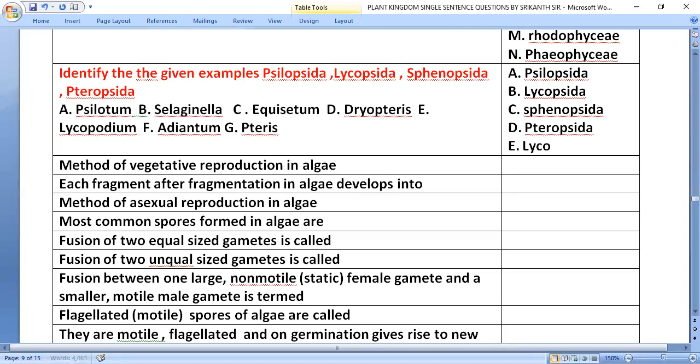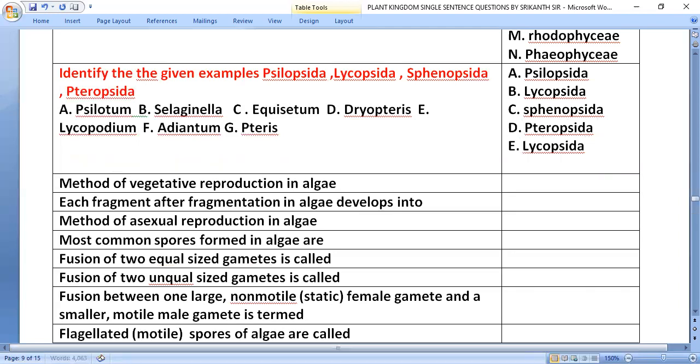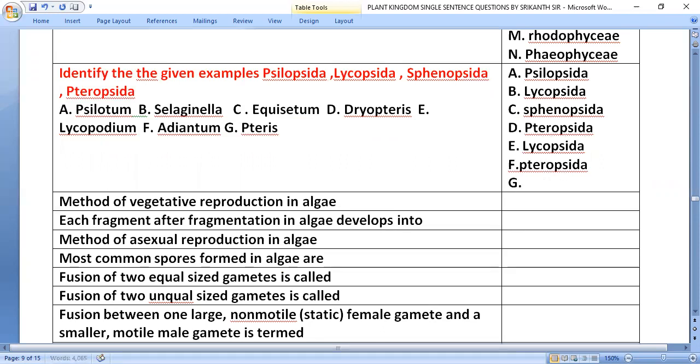Lycopodium belongs to Lycopsida. Adiantum belongs to Pteropsida. Pteris belongs to Pteropsida. Method of vegetative reproduction in algae, that is fragmentation.